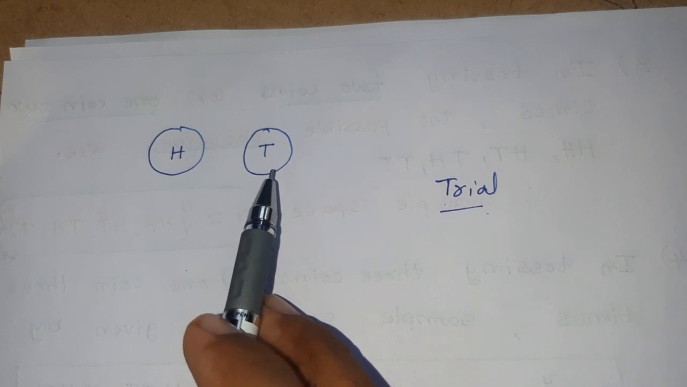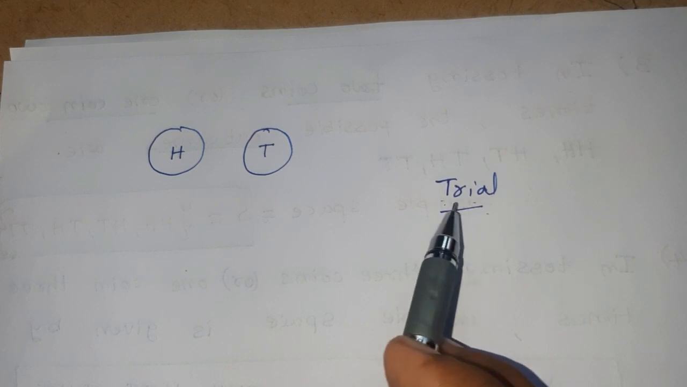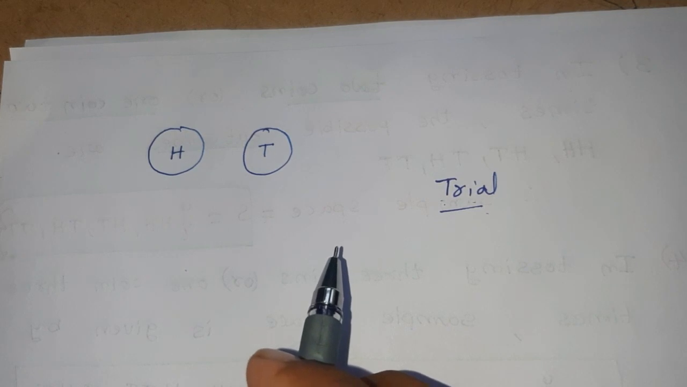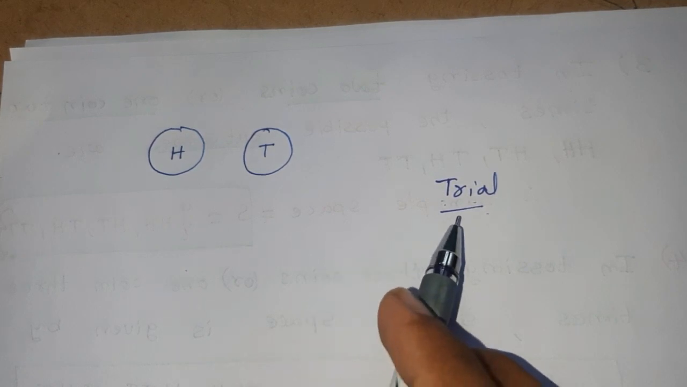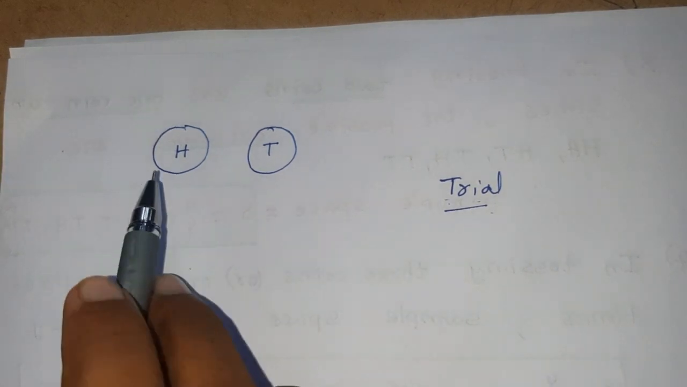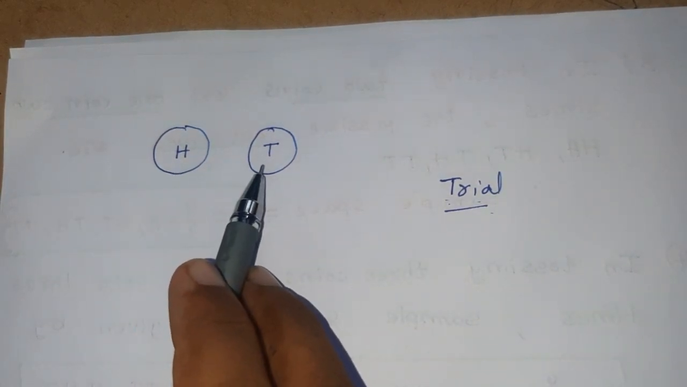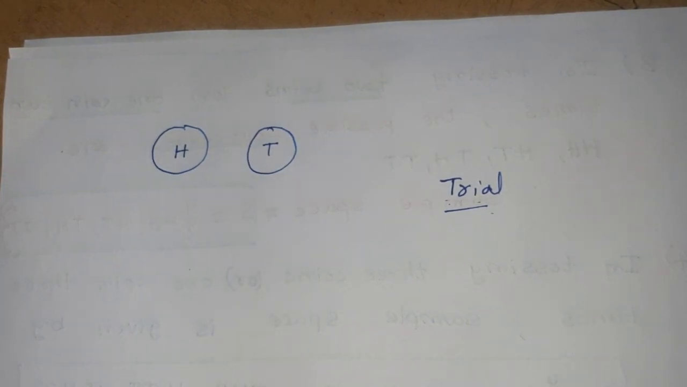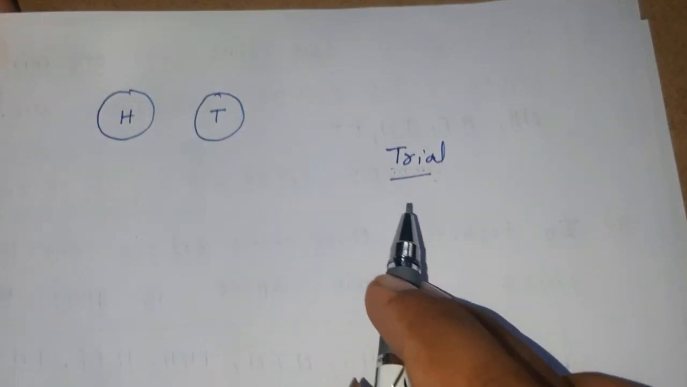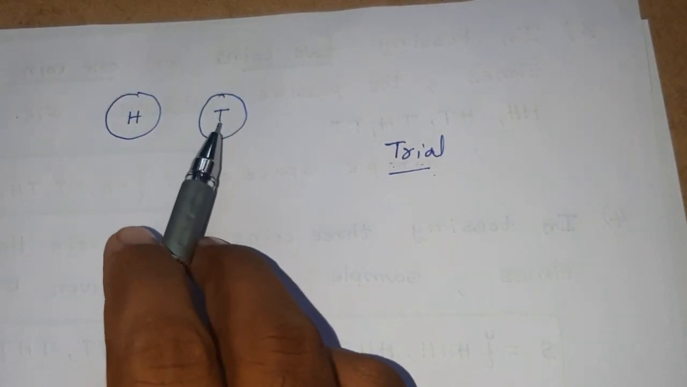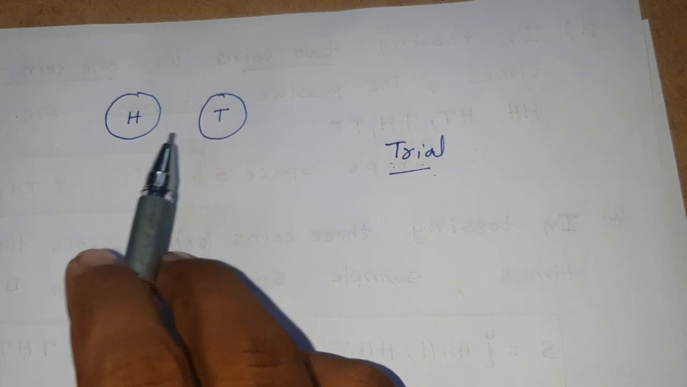Therefore there are two possible outcomes in each trial. There are 10 trials because we are tossing a coin 10 times, and each trial has an outcome. There are two possible outcomes in a trial, either head or T, where T means tail. Therefore the result of a trial is called an outcome. Here there are two possible cases, therefore there are two outcomes.